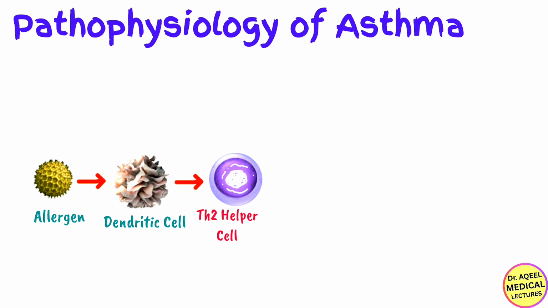Once activated, the type 2 helper T cell releases a specific set of cytokines. For your exams, you need to know the big threes. The big threes are interleukin 4, interleukin 5 and interleukin 13, also known as IL-4, 5 and 13. Let's break down what these three cytokines actually do. I will use analogies to make them stick.